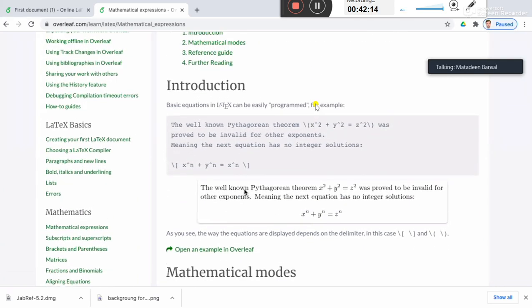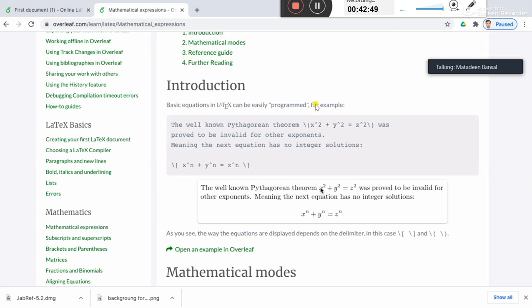So how to write mathematics in text? For that there is math mode, right? You have to say that you want to write the math. For that, there are two modes in LaTeX. One is the inline mode, where you write the math in the running text. The other is the display mode, where you write the mathematical expression in a separate line, in a new line, like an expression like this.